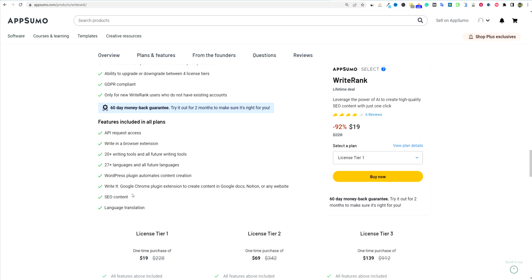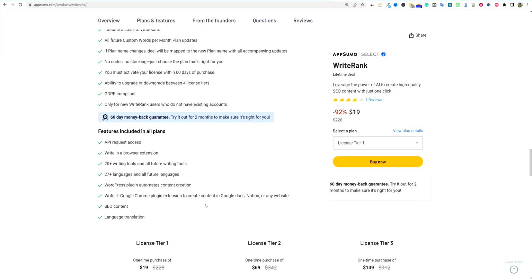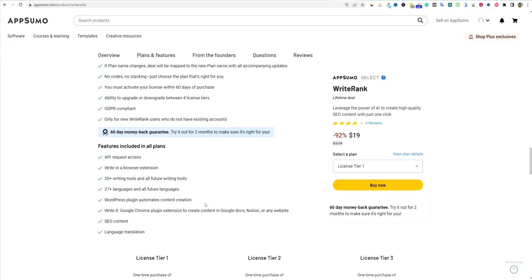You will be able to see in the AppSumo video that you can paste in 20, 30, 40, 100 titles for your articles, and then you can schedule them and get them all created and so forth. So really cool. I could make another video on that section if you guys want, but in this one, I really want to focus on the quality of the content and just the platform itself. But I do think that they have a really cool thing going on with the WordPress plugin. There's also the Google Chrome extension to create content in Google Docs, Notion, any website, etc.